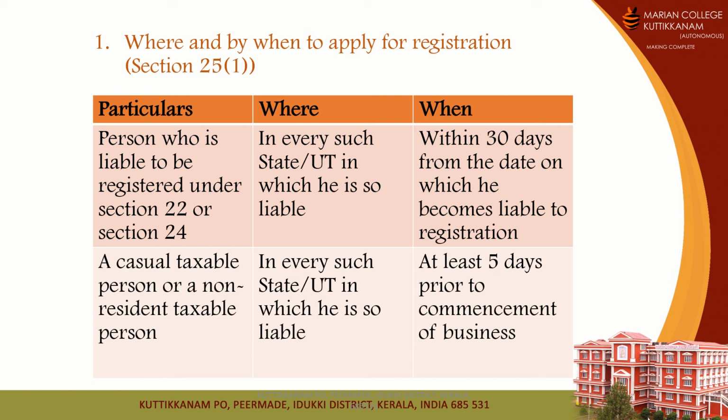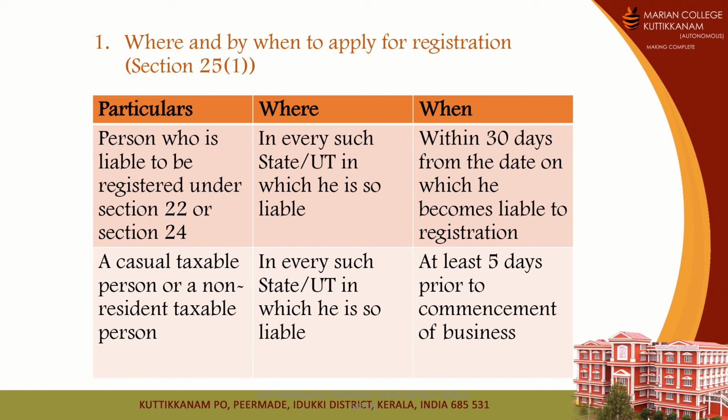Okay, then the second case is regarding the casual taxable person or the non-resident taxable person. We have already discussed who is a casual taxable person and a non-resident taxable person.